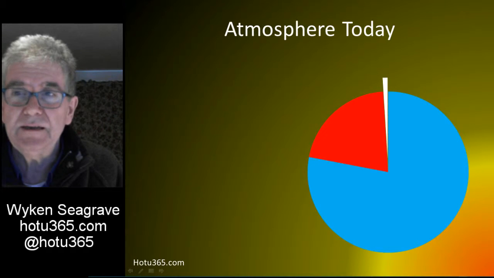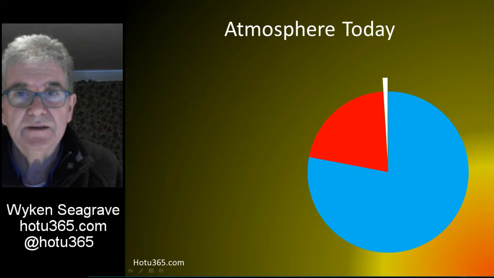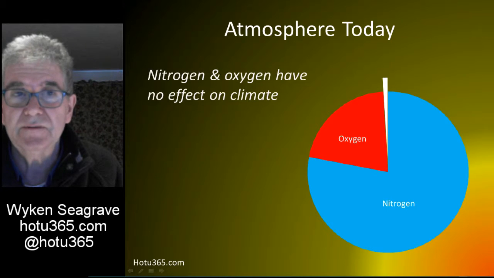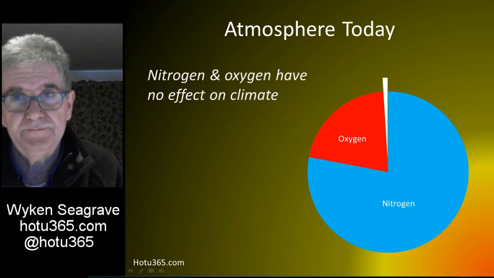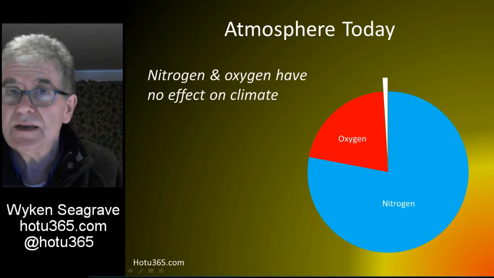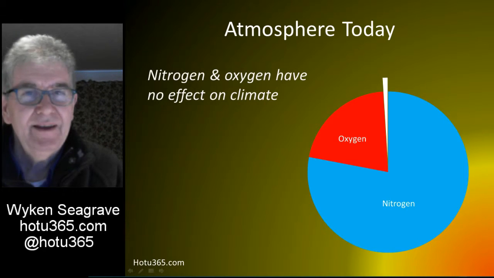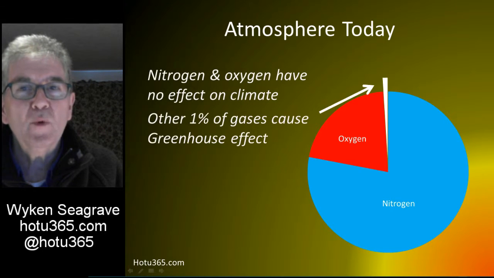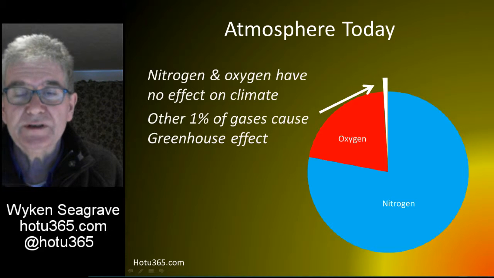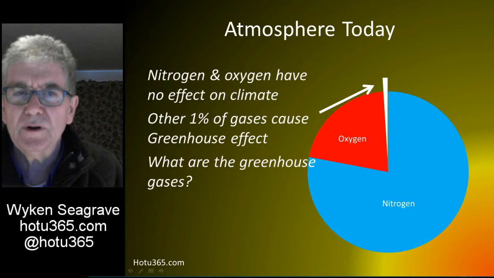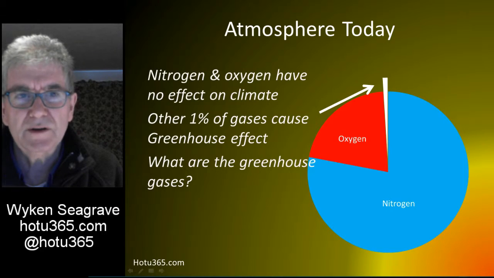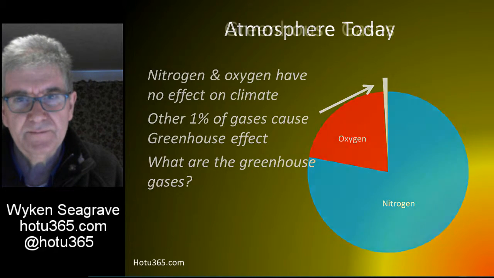We have already seen that 99% of the molecules in the atmosphere consist of nitrogen and oxygen. These have no effect upon light or heat passing through, so they do not cause the greenhouse effect. It is only the other 1% of molecules, shown here as white, which cause this greenhouse effect. But which molecules are they? What are the greenhouse gases?